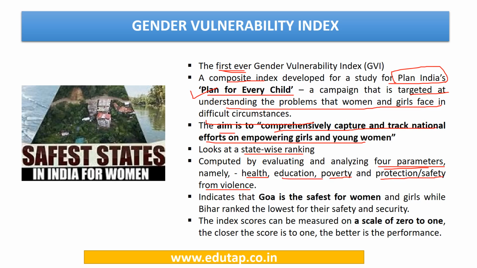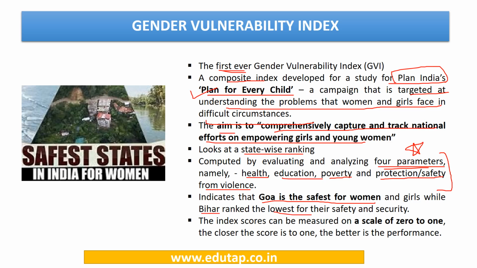So these are the 4 factors on which the entire index is based, and the ranking for states and overall India is given. Under this study, Goa is the safest state for women and girls in India, while Bihar is ranked lowest for their safety and security.